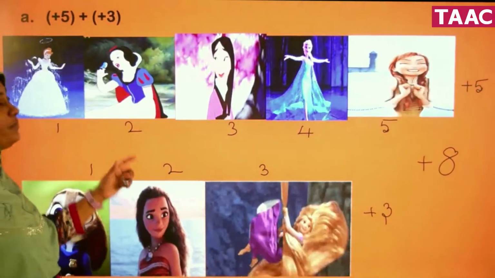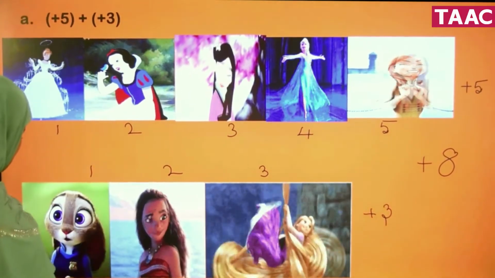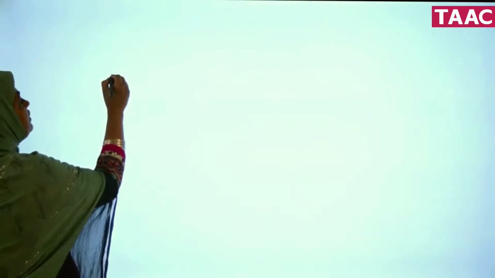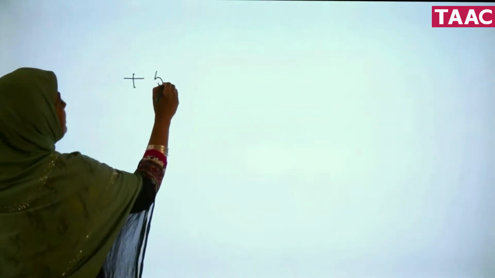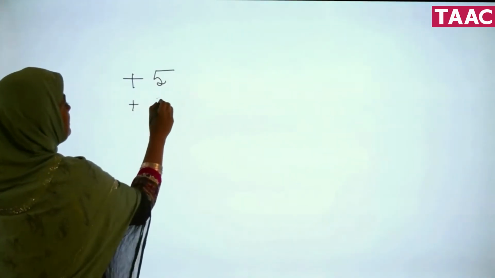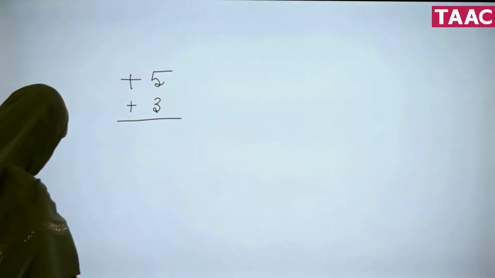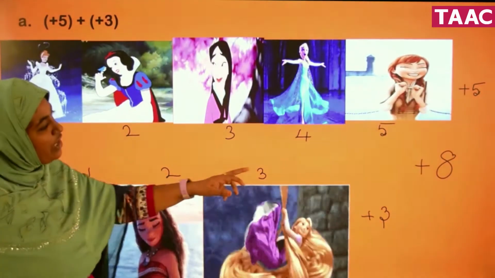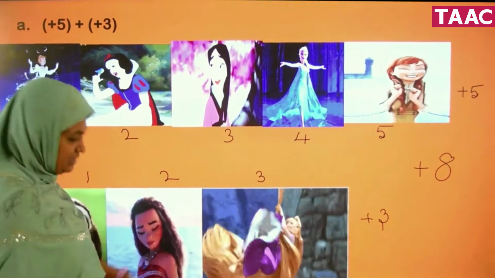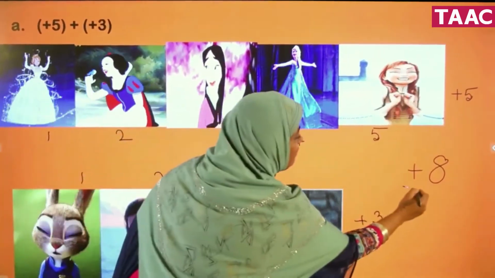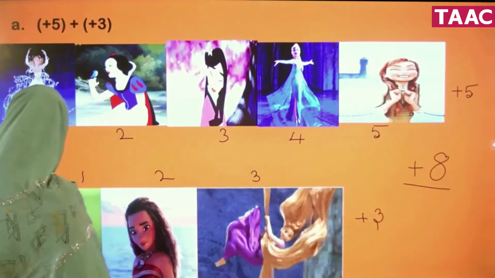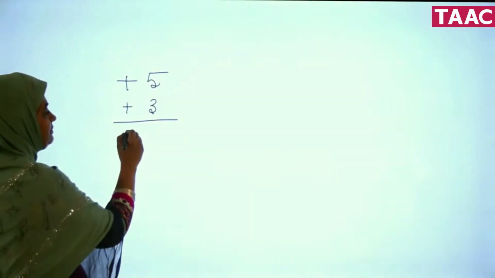Plus 5 plus 3, I am going to write this here. Now, what have we got? We have got plus 8. So I am going to write plus 8 here.